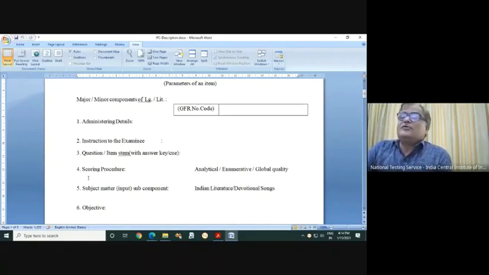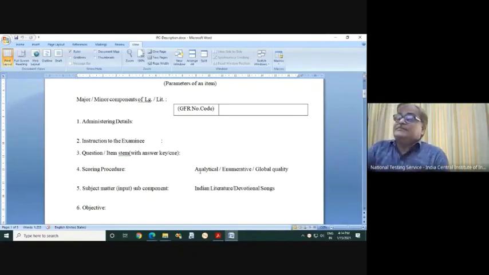Then the scoring procedure, number 5. Here 3 types of scoring procedures are available so far. Enumerative is fixed for objective type. Enumerative means counting type: 2 marks each, 5 questions are there, 3 questions are correct, 6 marks will be given. This is enumeration, right? So if it is an objective type question, the only option you have to suggest is the enumerative marking procedure.